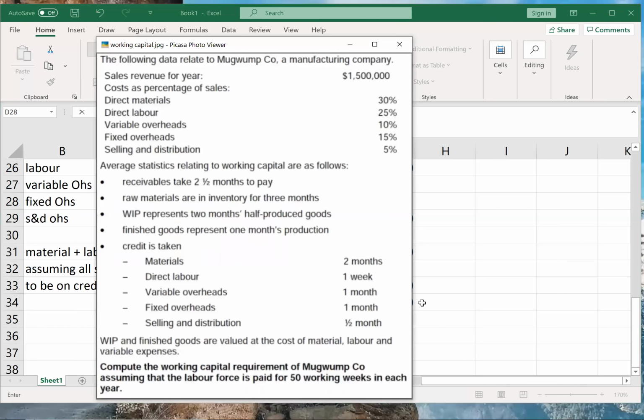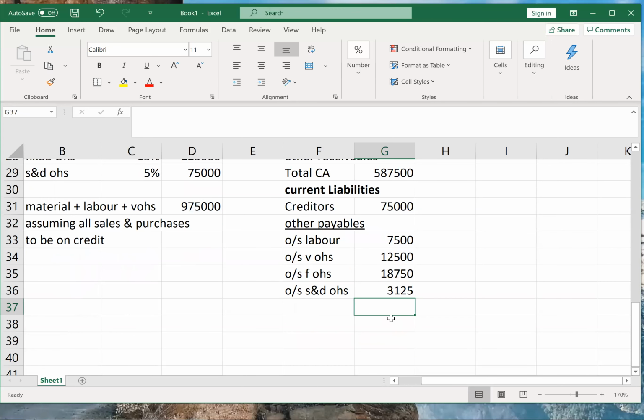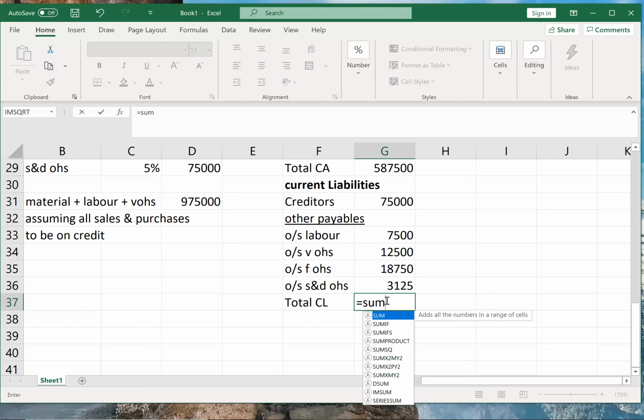So this will be 1 by 12, and S&D into 0.5 by 12. Done. So that will give me total current liabilities, the sum of all liabilities.